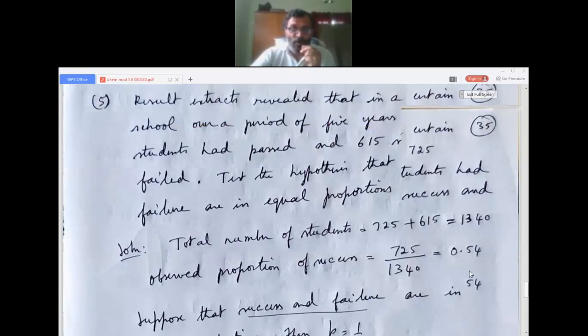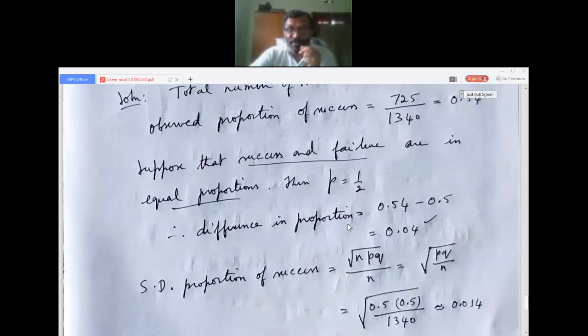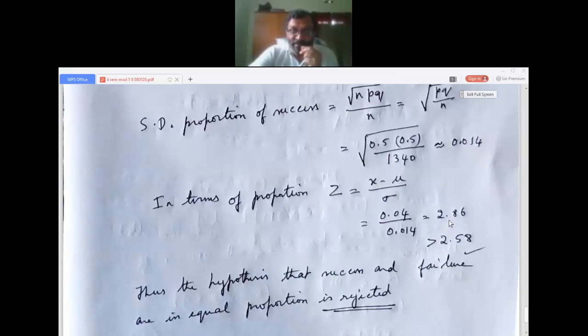Just check it. So in terms of proportion, we find the value of z. In the test of significance of proportion, to test the hypothesis, we use the value of z, and the formula is x minus mu by sigma. So x minus mu means the difference in proportion, that is 0.04 by standard deviation 0.014, that is 2.86.